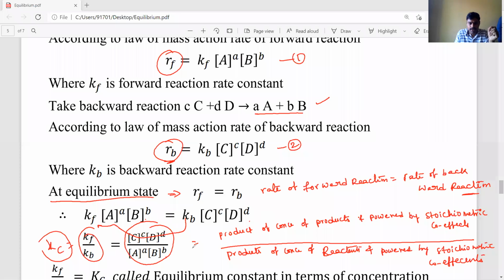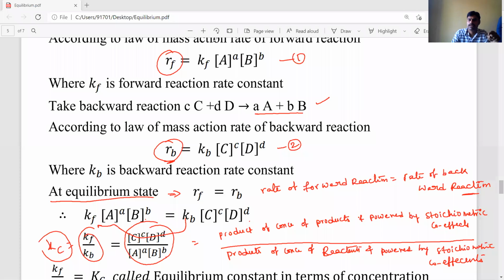Okay students, that's why Kc is nothing but Kf by Kb, which is [C] power c into [D] power d by [A] power a into [B] power b, known as the equilibrium constant in terms of concentration.